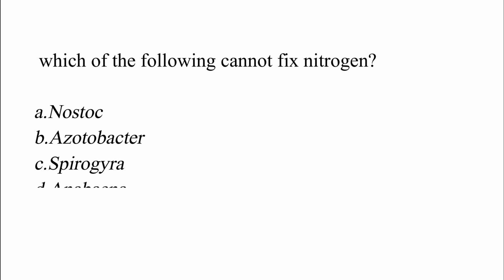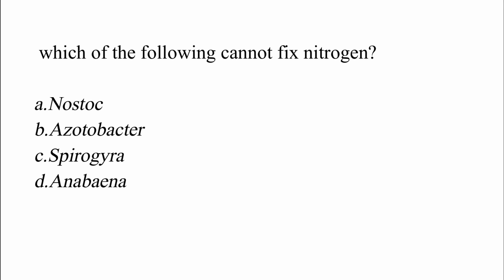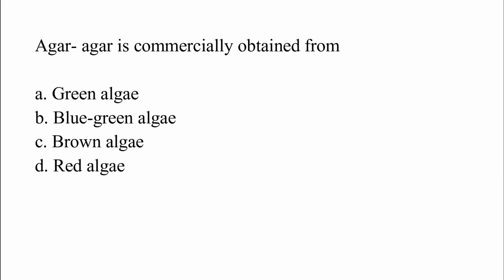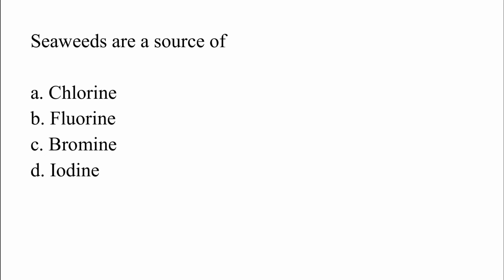Which of the following cannot fix nitrogen? Option A, Nostoc. Option B, Azotobacter. Option C, Spirogyra. Option D, Anabaena. The correct answer is option C, which is Spirogyra. Agar-agar is commercially obtained from: option A, green algae. Option B, blue-green algae. Option C, brown algae. Option D, red algae. The correct answer is option D, which is red algae. Seaweeds are a source of: option A, chlorine. Option B, fluorine. Option C, bromine. Option D, iodine. The correct answer is option D, which is iodine.